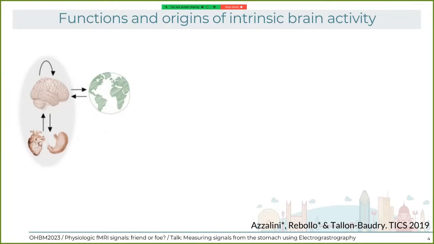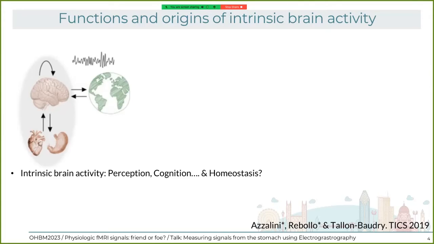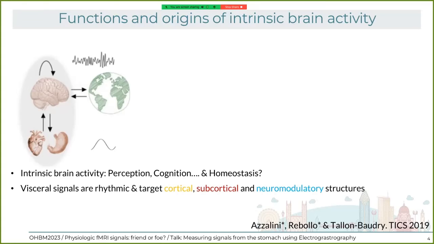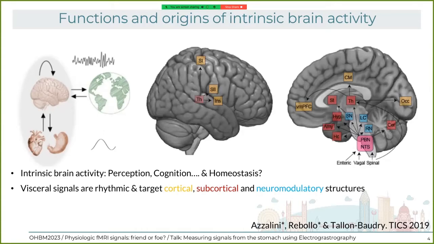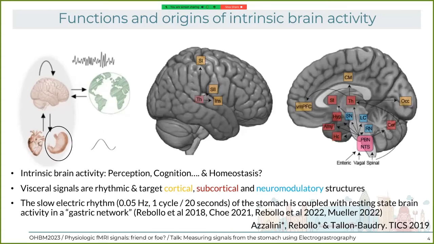So we're in the physiological fMRI signals. We can think of them as a friend or as a foe. In my case, I think they are friends, in the sense that we normally think about the brain and intrinsic brain activity as related only to perception and cognition, but the brain's task is also to keep the body alive. And these visceral signals, like the heart or the stomach, are rhythmic, and they can target cortical, subcortical, and neuromodulatory structures. And in the case of the stomach, afferent signals from the stomach can reach all major neuromodulatory structures. So they have a big potential to influence brain activity.